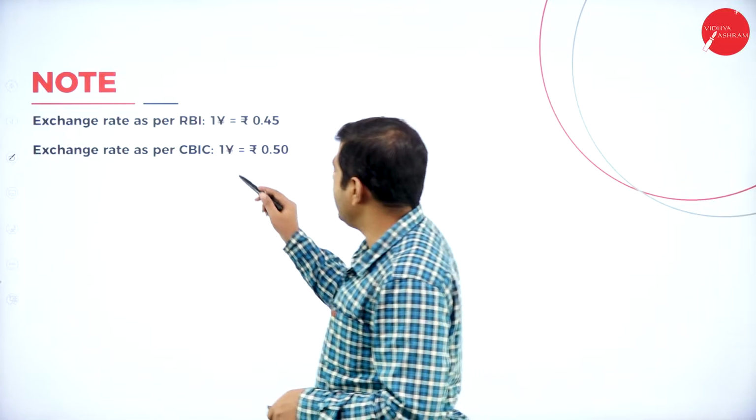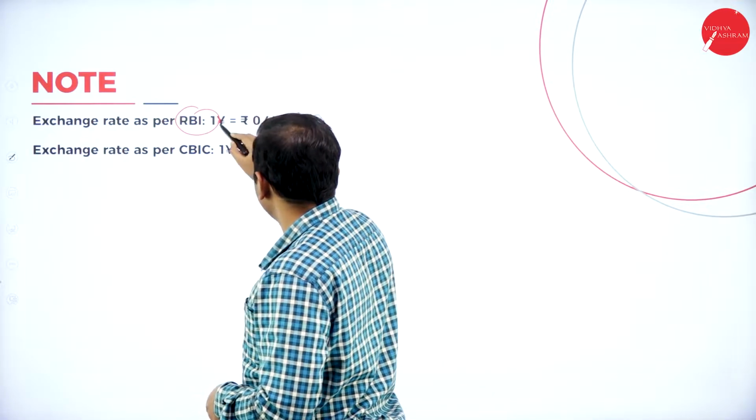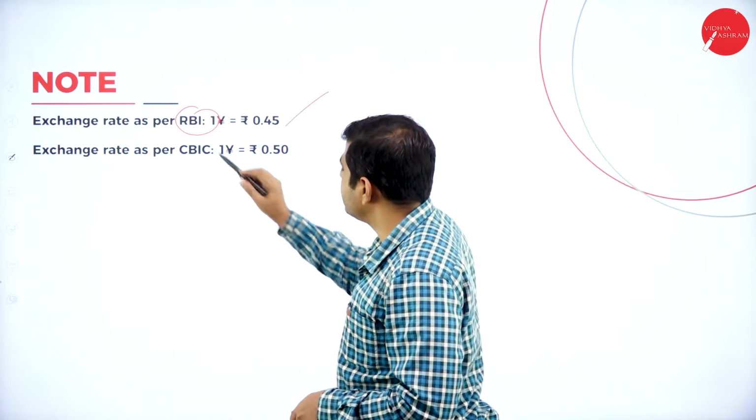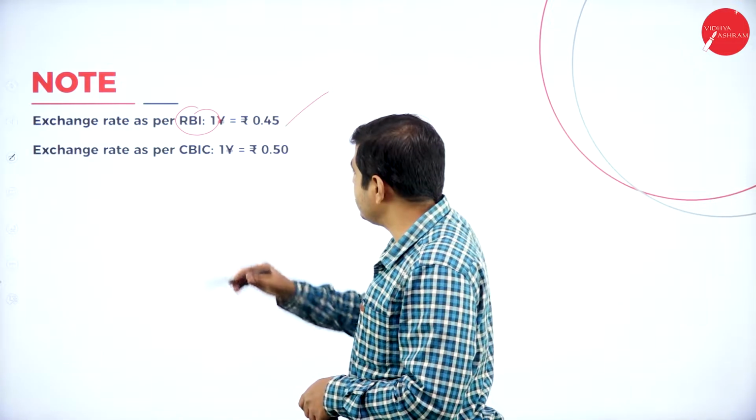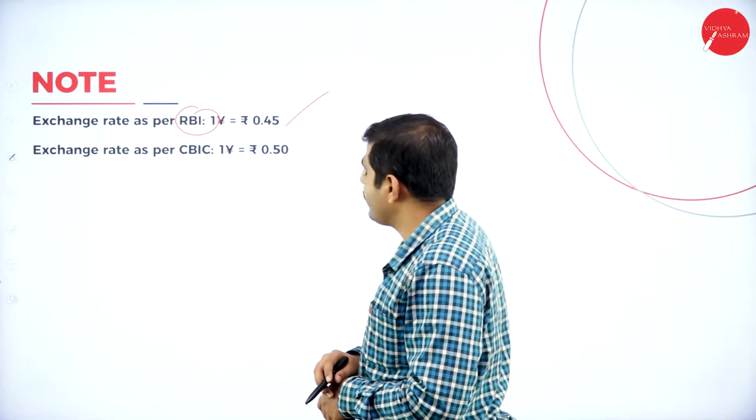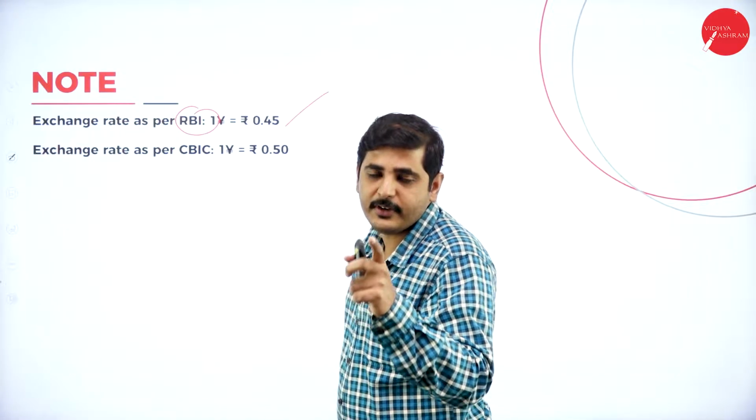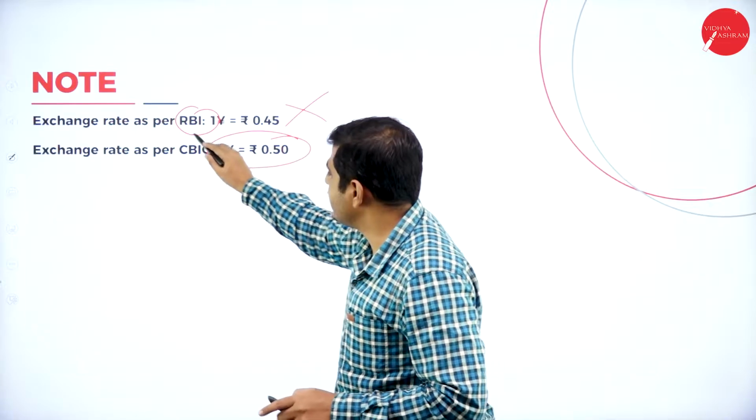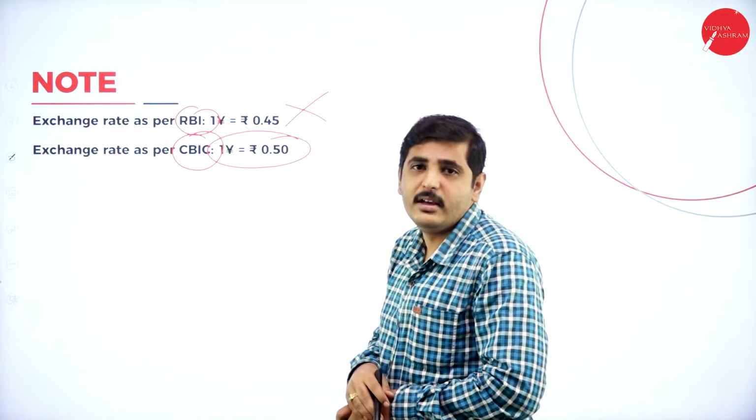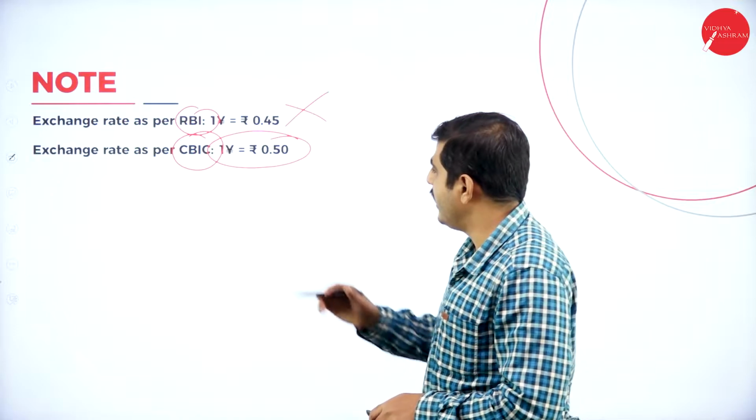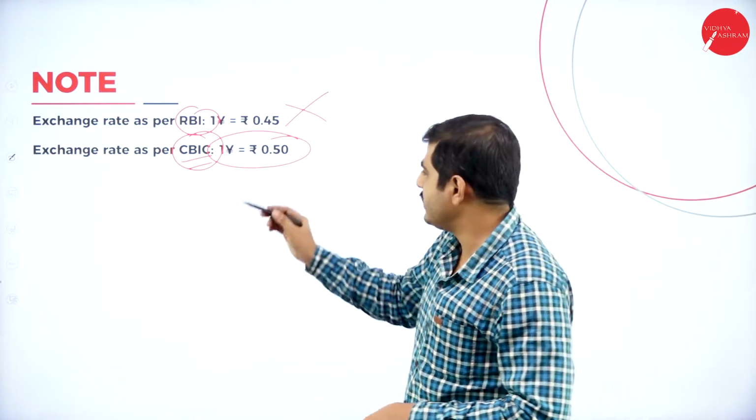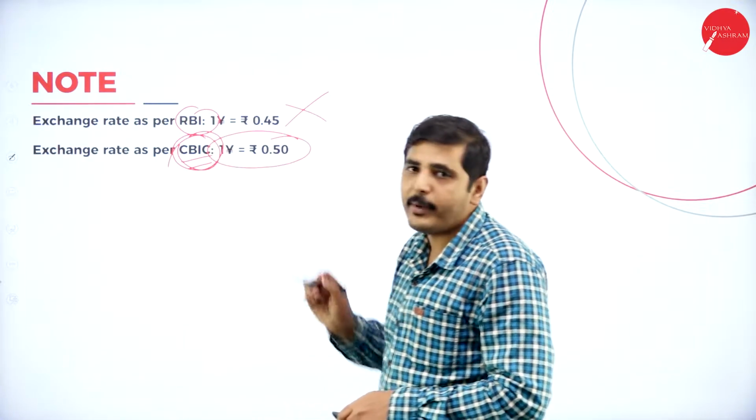Next one, exchange rate. By the RBI, 1 yen equals 0.45 rupees. The exchange rate fixed by the CBIC is 1 yen equals 0.50. Which do you consider? Always keep this in mind: any exchange rate fixed by the RBI we should not consider. We should consider only the exchange rate fixed by the CBIC, the Central Board of Indirect Taxes and Customs. To do any problem, we should consider only the CBIC's value, not the RBI's value.